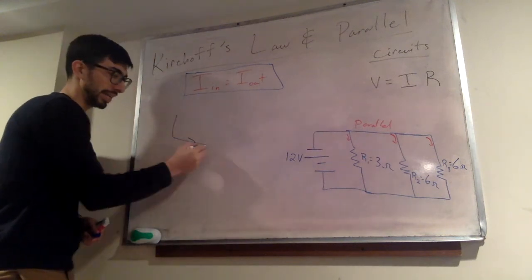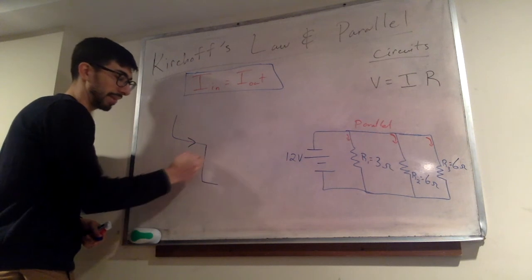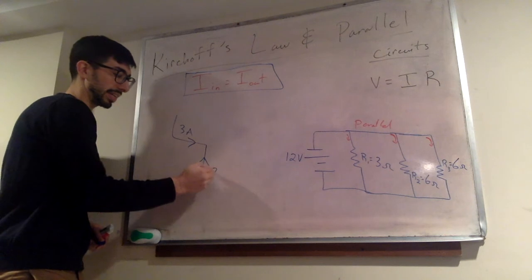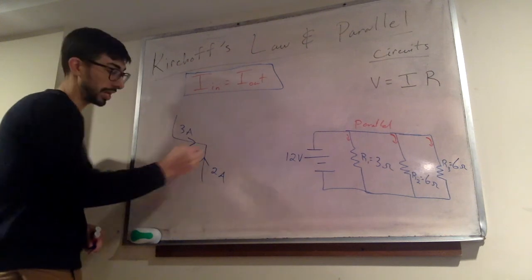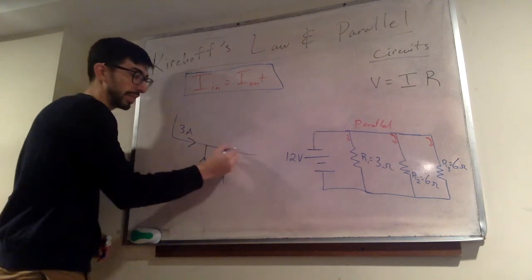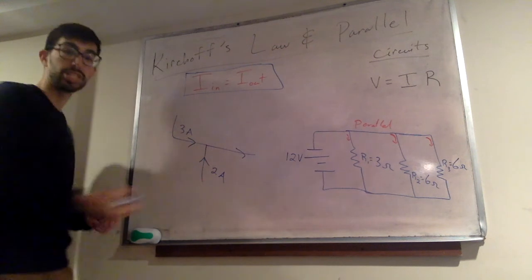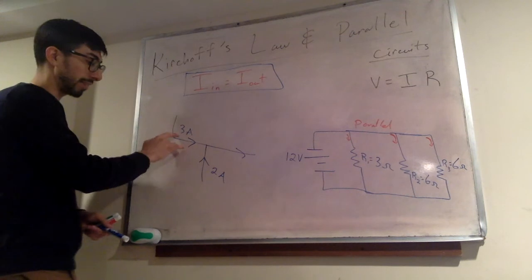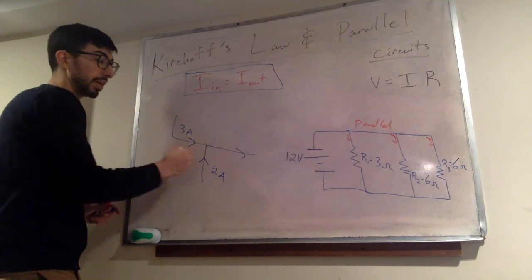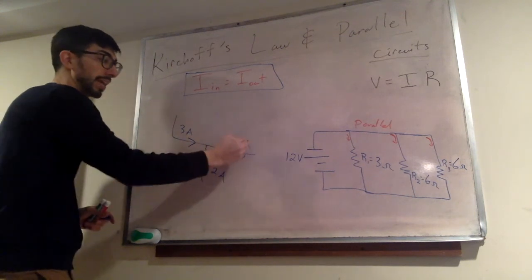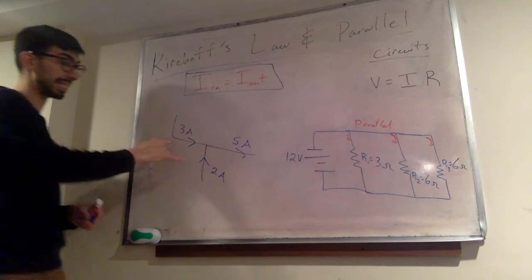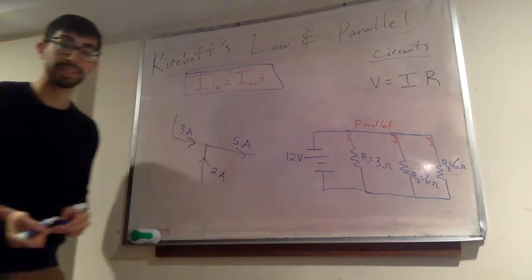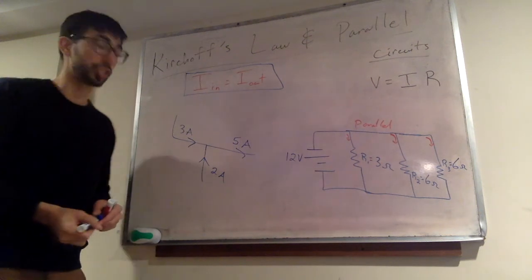This is going in, and we'll have this one also going in here. And we'll say this is like 3 amps, and this is like 2 amps, right? The current coming out here, after these converge, 3 and 2, has to be equal to the current going in. How much current are we going to have going in? 3, 2, 5. So we'd have to have 5 amps out. The current in, 5 amps, has to equal the current out, also 5 amps. That's called Kirchoff's law. It's a conservation of energy rule.